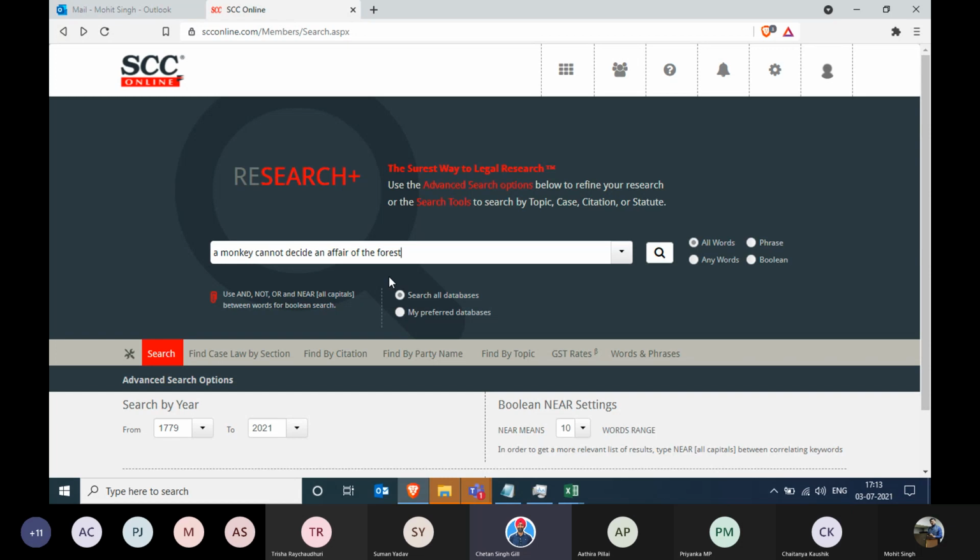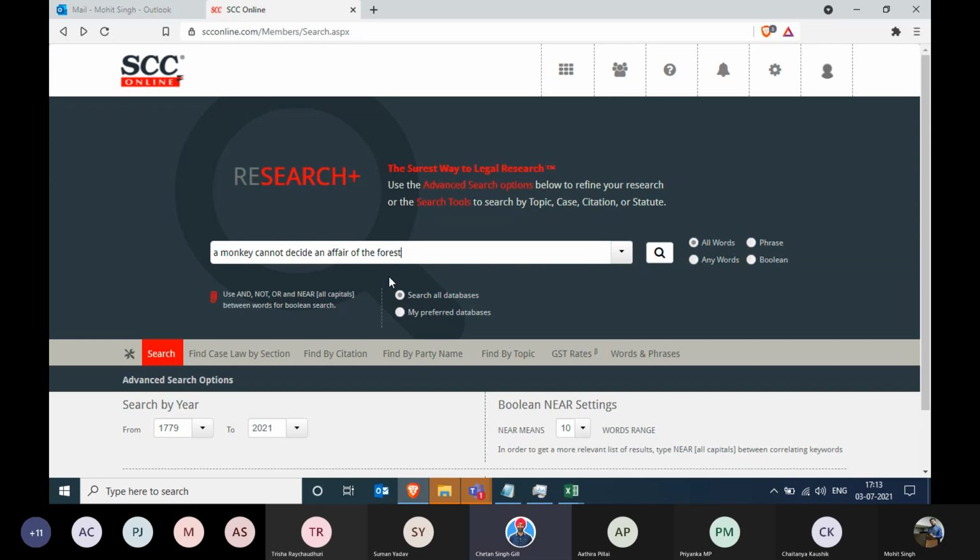sentences? See, in SEC, any word that you type in this particular word search is considered a mandate. So if you search for 9 words, it will search for all the 9 words in one document. If 8 words are coming in the document, ninth word is not coming, that document will not be part of the result screen.